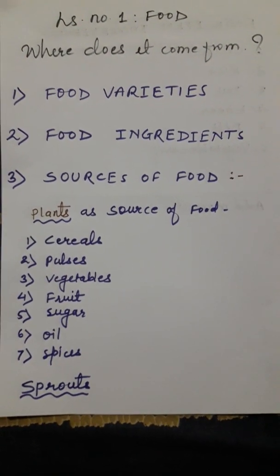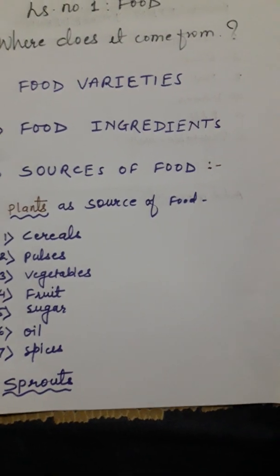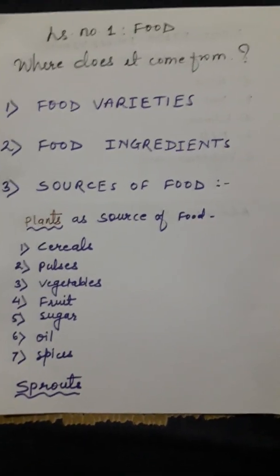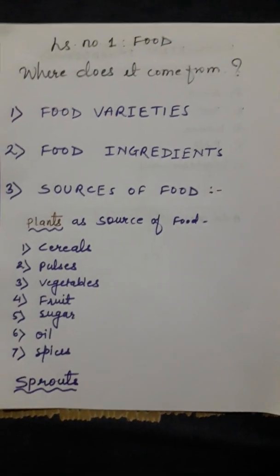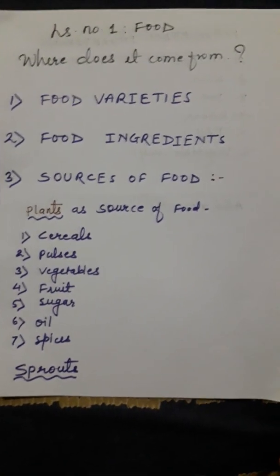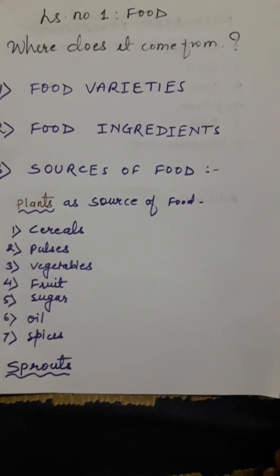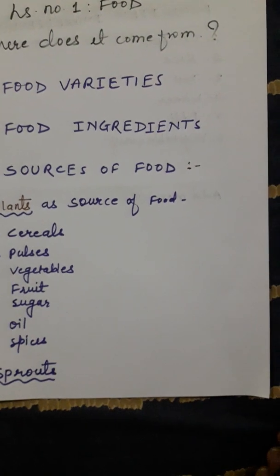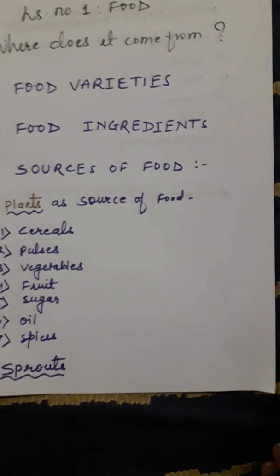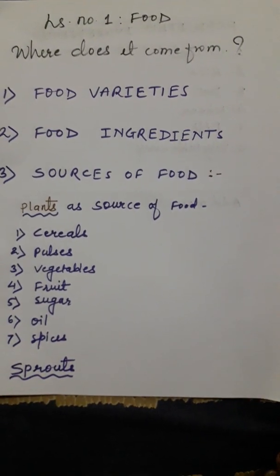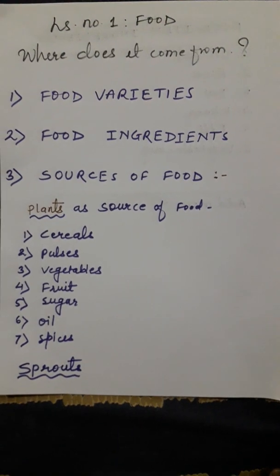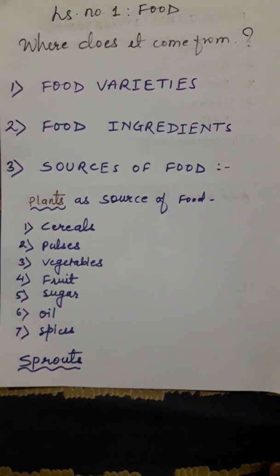The plant parts which are eaten are called edible parts. For example, the edible part of mango is the fruit, onion and potato, it is the stem, while radish and carrot, it is the root. The leaf is the edible part in cabbage.